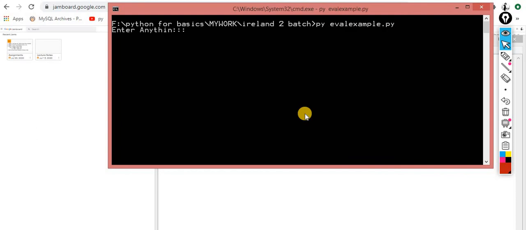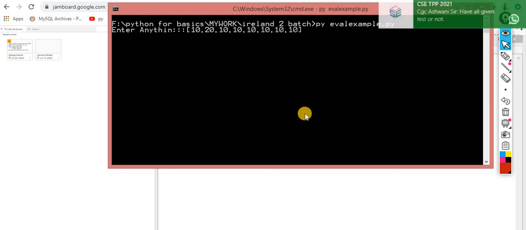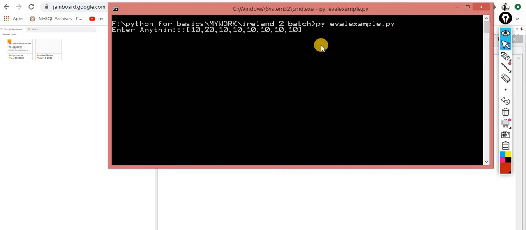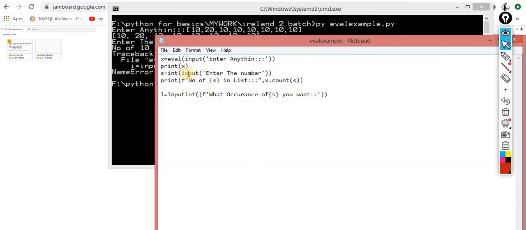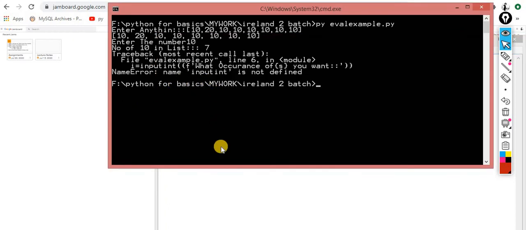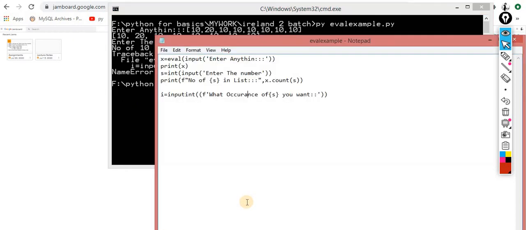Okay, so enter anything. I'm entering it. Enter number, and you want to find 10. So here I'm getting an error: name input int is not defined. Somewhere I did a typing mistake. Please find where. Here, yes, here I made a mistake.